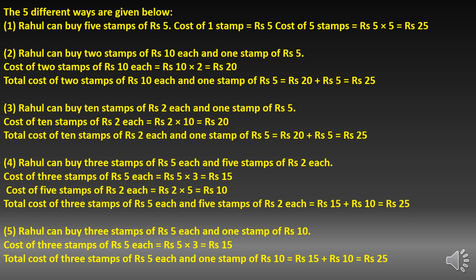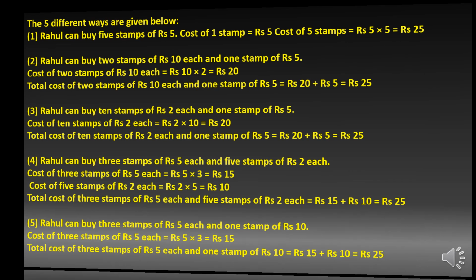Rahul can buy 3 stamps of rupees 5 each and 1 stamp of rupees 10. The cost of 3 stamps of rupees 5 each is rupees 5 into 3, that is rupees 15, and the cost of 3 stamps of rupees 5 each and 1 stamp of rupees 10 is rupees 15 plus rupees 10, that is rupees 25.